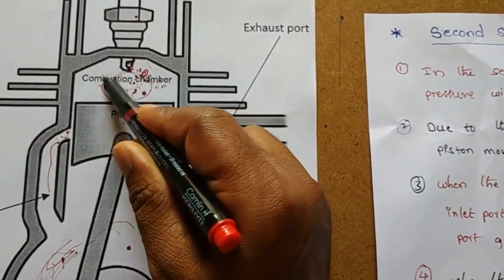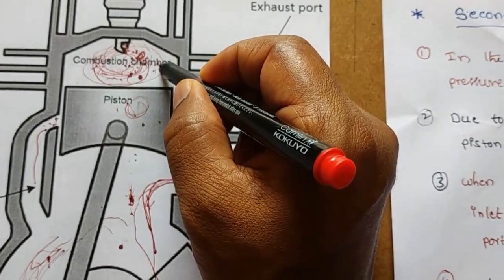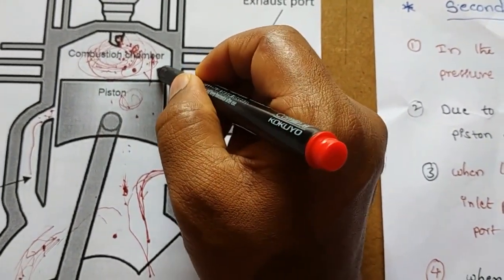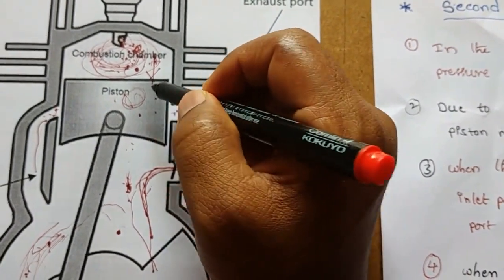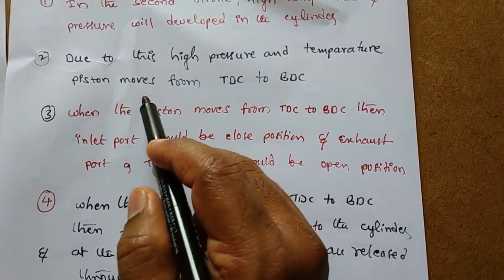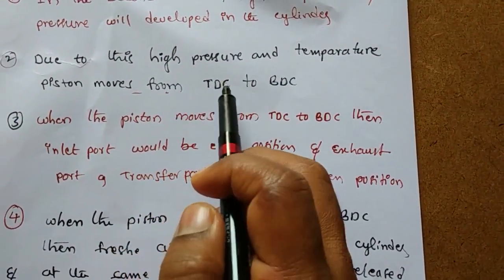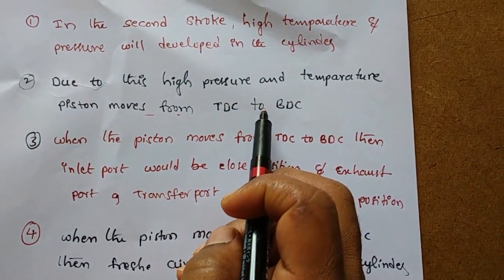So in the engine cylinder, high pressure and temperature will develop. This high temperature and pressure will act on the piston, so the piston moves from TDC to BDC.